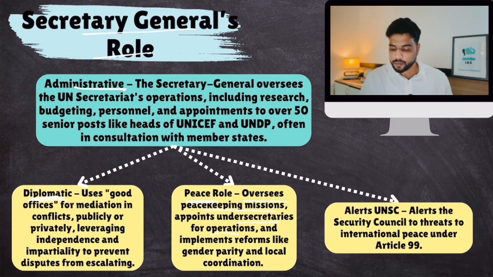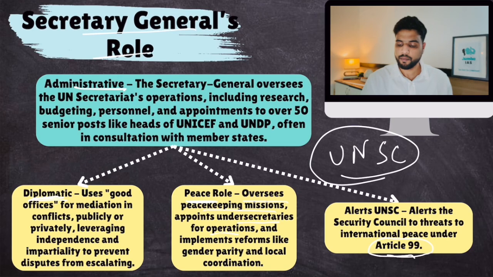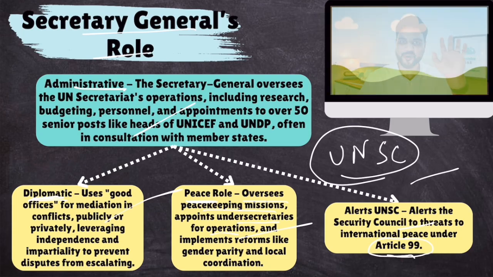And as per Article 99 of the UN Charter, every time there is a conflict, the Secretary General has to report and inform the Security Council about that conflict. This is his very important role. Plus, there are many functions he performs. They can be grouped into these 4 categories. And all is given in your notes, so go through your notes as well.